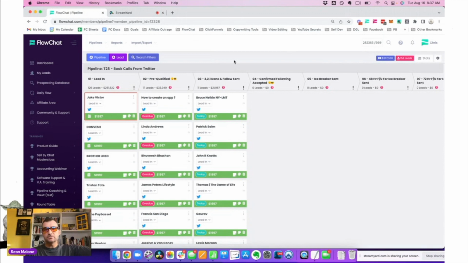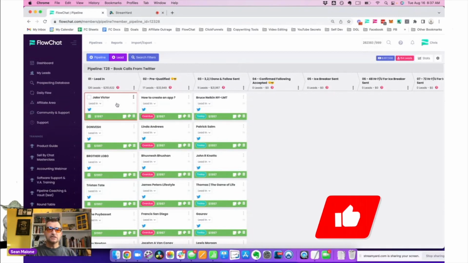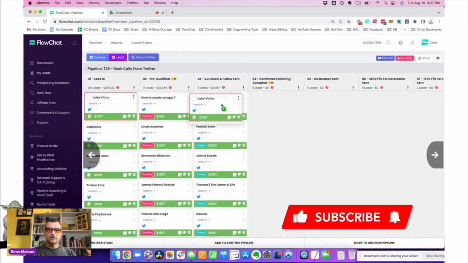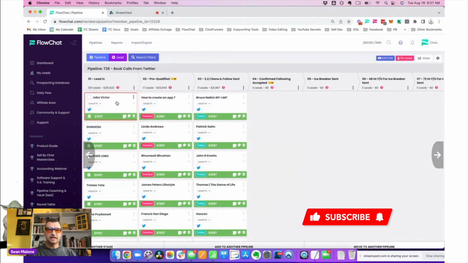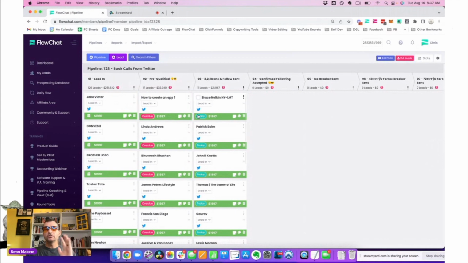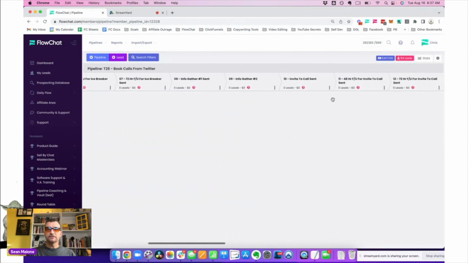We have team and system around every single thing you could imagine, from growing summits, doing challenges, to growing a YouTube channel, whatever. We can build a pipeline to really do anything you want. And how it works is the objective here is to drag these cards from left to right in a Kanban style fashion, just like that. And we go all the way from left to right. And each one of these predefined stages has a different message.